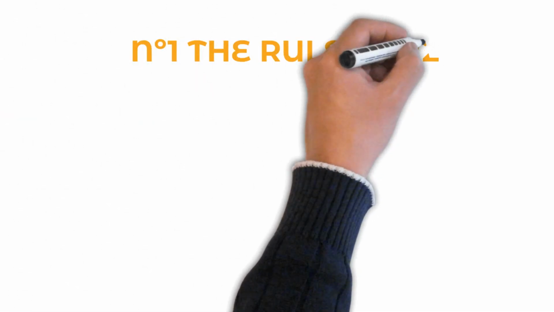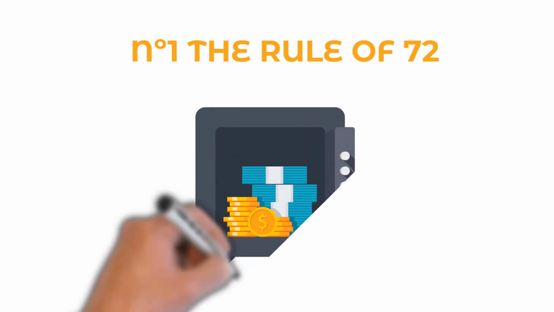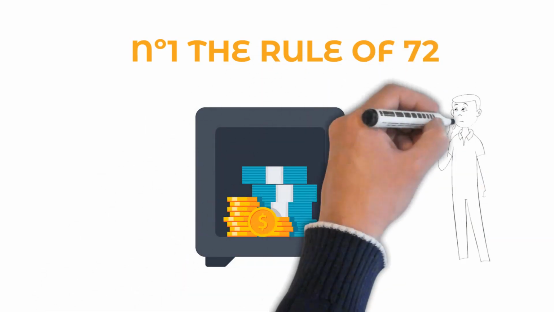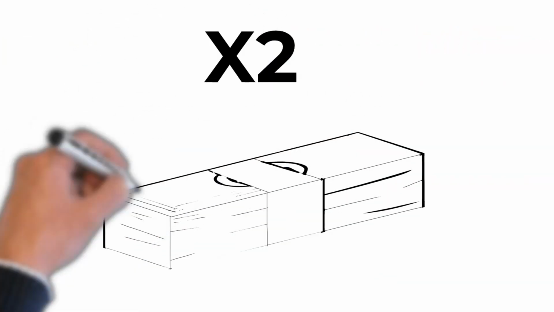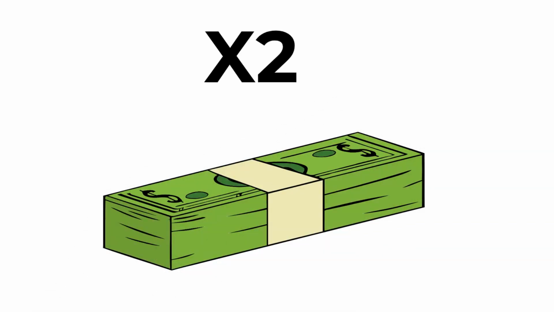Number 1. The rule of 72. The rule of 72 applies to setting financial goals, analyzing economic trends, planning financial goals, evaluating investments, and also helps you with debt. The way it works is by determining how long it will take for an investment to double at a fixed interest rate.